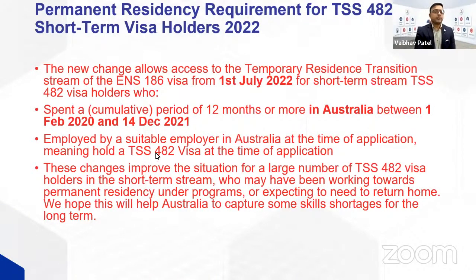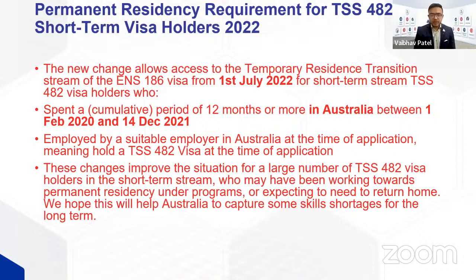Now, under the new changes recently made and starting from 1st of July, if your occupation is on a short-term list, and if you have been employed during the COVID period, which is February 2020 to December 2021, and if you were working for your company for at least 12 months on a 482 visa during this period, then even if your occupation is on a short-term list, you can apply for a subclass 186 visa under a temporary resident transition stream.